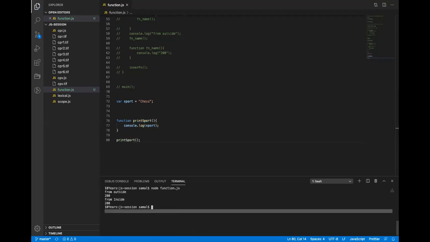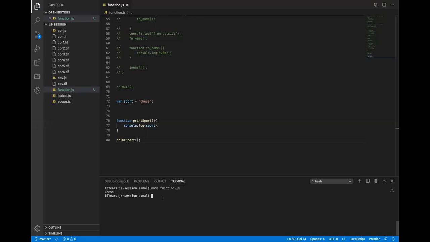So it will print the sport name, right? This is very straightforward. What I'm doing here is directly accessing a global variable.